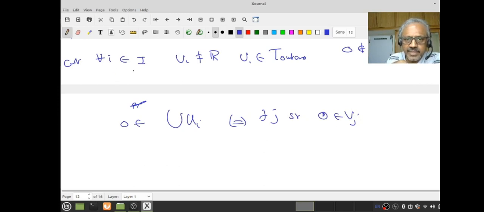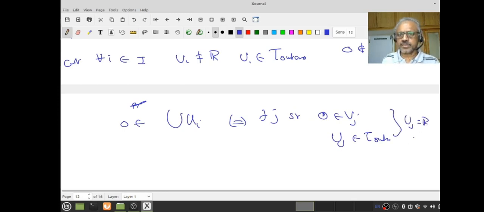For every i in I, U_i is not R. If 0 is in U_j and U_j belongs to the outcast topology, these two things imply U_j must be all of R. But our assumption was that for any i, U_i is not equal to R. Therefore, in particular, U_j cannot be R. You follow that? So I conclude 0 cannot be in the union of U_i. Please pause, review, proceed.